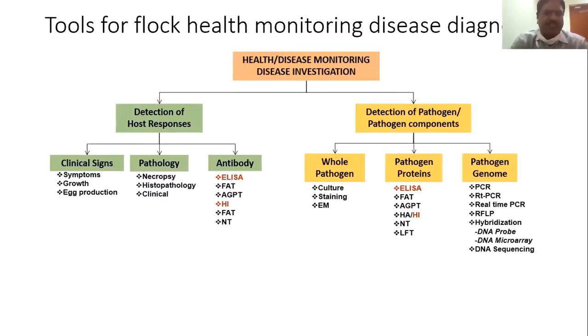The most important one is ELISA, and second we mostly use hemagglutination inhibition, particularly for Newcastle disease or egg drop syndrome. There are other techniques, fluorescent antibody technique, agar-gel diffusion, neutralization and agglutination techniques, which are less commonly used. So mostly we use ELISA and hemagglutination inhibition for quantification of antibodies in poultry, mainly to monitor the immune response or to detect any field challenge.